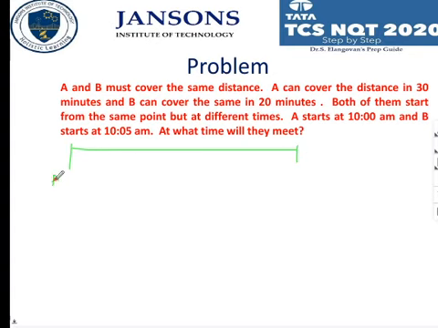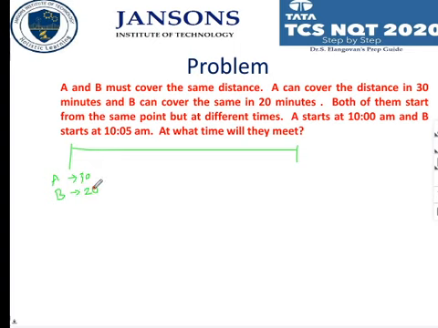A is here and B is also starting from here, right? A and B cover the same distance, but A can cover it in 30 minutes. So time taken by A is 30 minutes and B is 20 minutes.